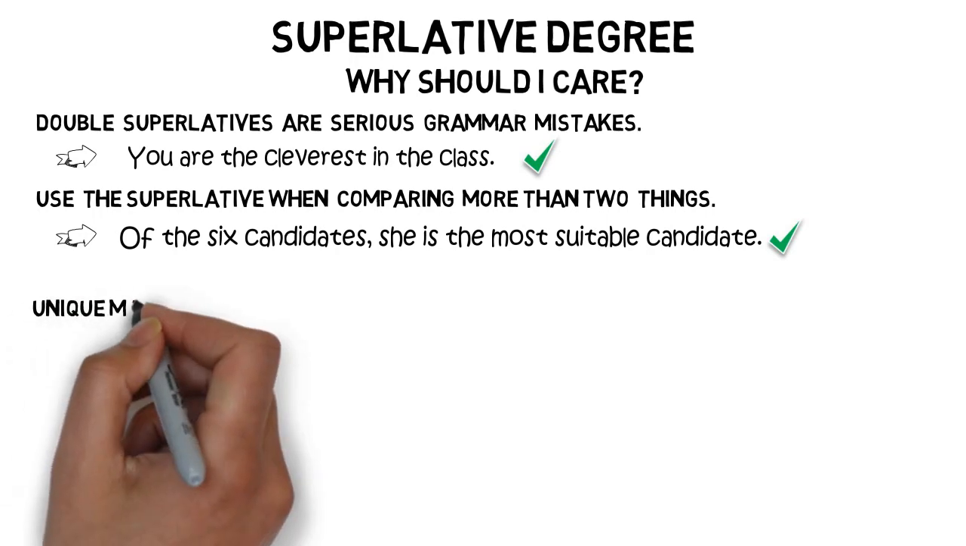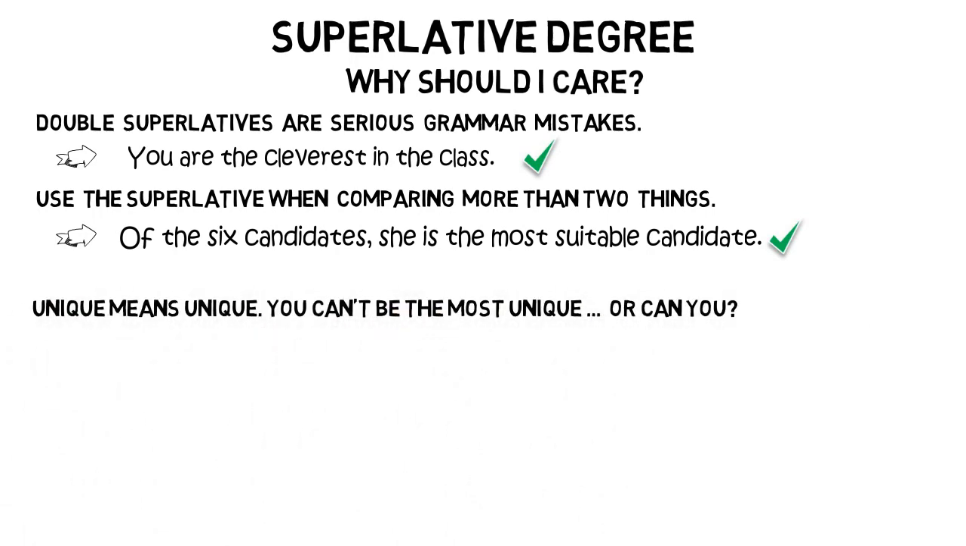Some words, unique is a great example, already express the degree to the greatest amount. So you can't be the most unique, or you can't be the most dead, or you can't be the most instantaneous. These are all words that already express the word to the greatest degree. Now, that's quite a debatable point, but just be aware that there is a list of words that people don't like to see in the comparative form or the superlative form, and there's a list of those on our website.